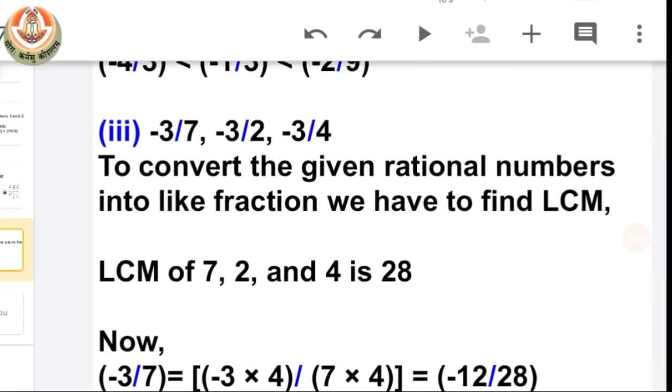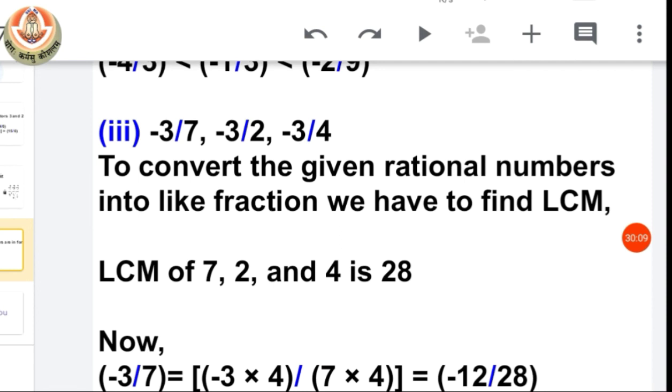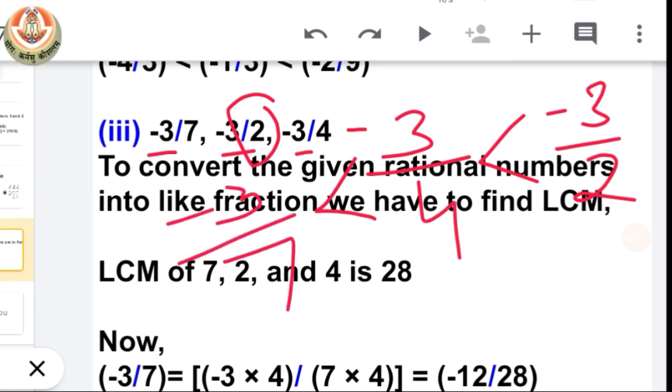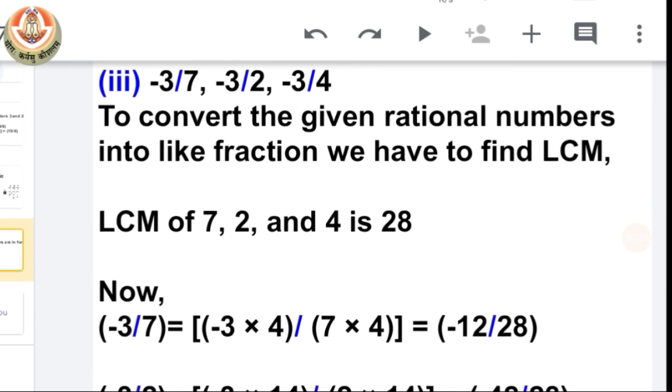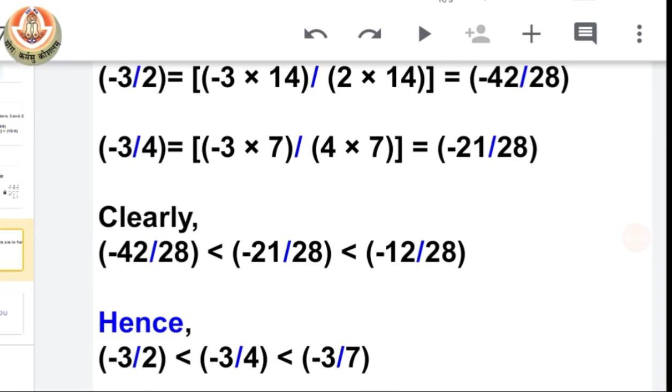But if we have the numerators equal, you can see here we have -3, -3 and -3 as all the three numerators, so we have to see the denominators. But the case is different here. The denominator which has the smallest number, that should be the greatest one. Okay, so that means this is our arrangement. It is a trick kind of thing, but for a proper solution you have to use the same method. Now see, this is our answer.